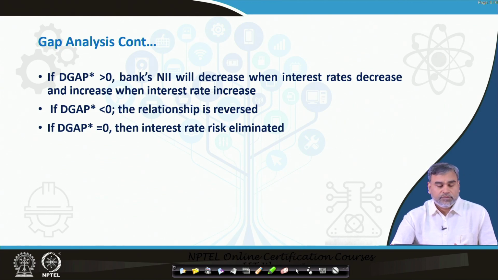So, this is what we have with respect to the duration gap analysis, that is how we can make our asset liability management in such a way that we can make the duration gap equal to 0. If the duration gap is equal to 0, then any fluctuations in the interest rate in the market are not going to affect the value of the net worth or the value of the net interest income of that particular company. That means we are completely hedging our interest rate risk, and those outcome variables are not going to change.